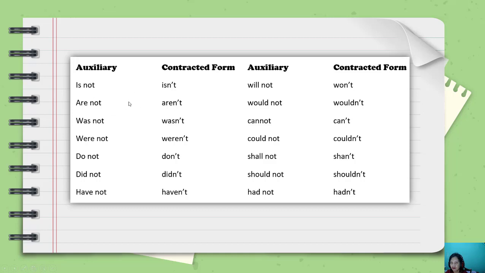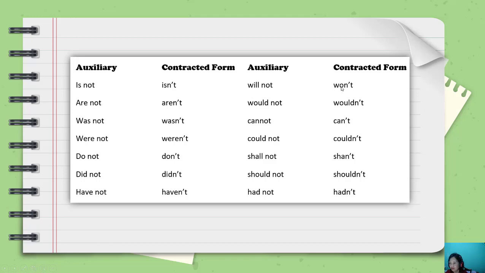This is usually for simple present or present continuous. Was not, wasn't, were not, weren't: simple past or past continuous. And then do not, don't for simple present. Did not, didn't for simple past. Have not, haven't for simple present perfect. Of course, this will be followed by verb 3. And this one, sorry, had not, hadn't. So this is past perfect, followed by verb 3 too.